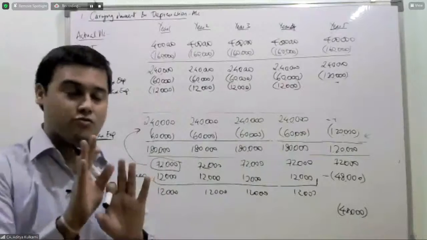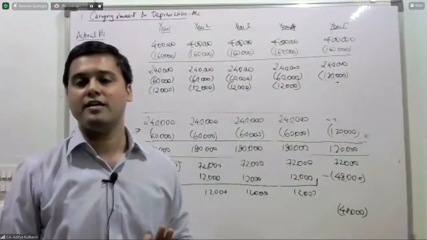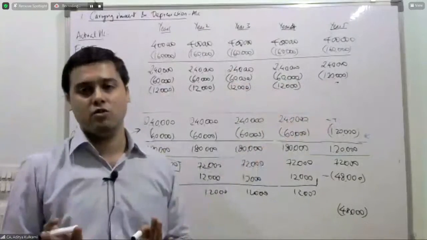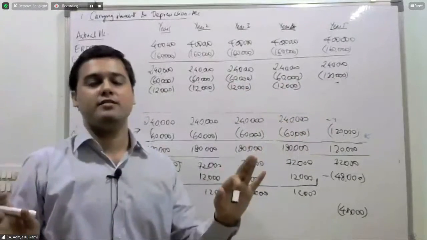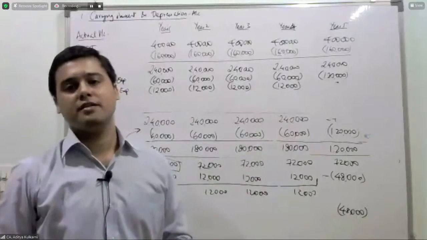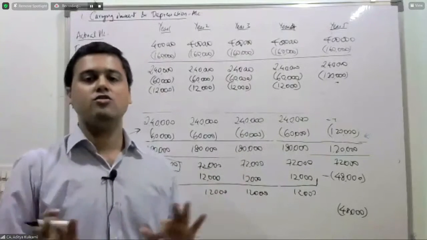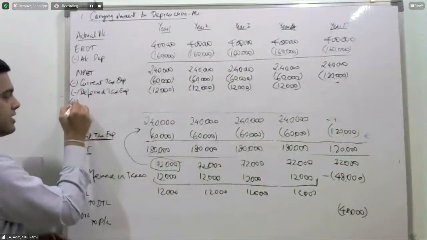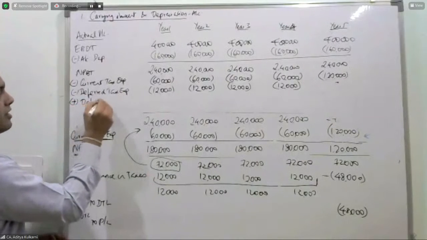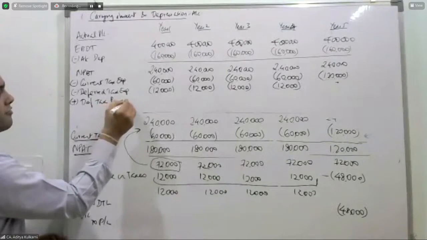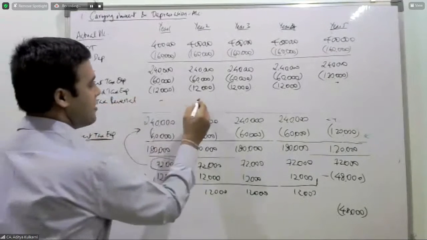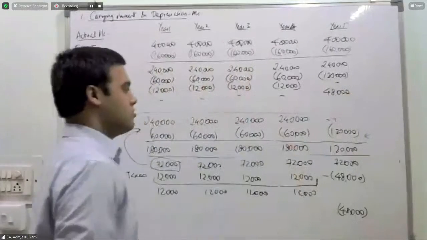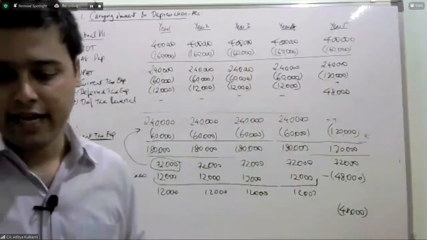Fifth year, no creation of deferred tax expense. Why? Because the reversal has happened now. All my tax depreciation and my book depreciation is same. Now there is no question of any further deferred tax. There will be add deferred tax reversal, which is 48,000.